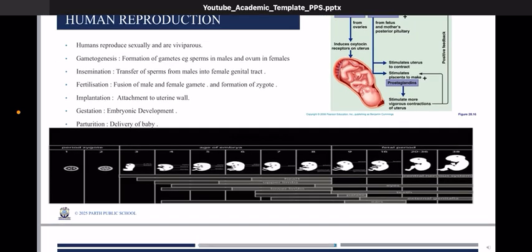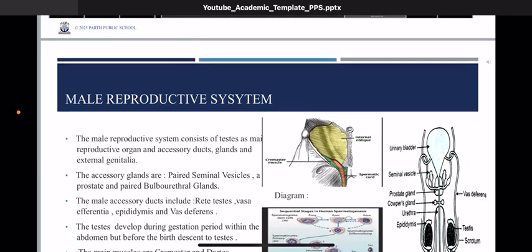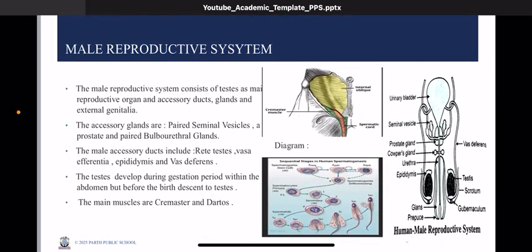Right? So what we also understand is that both the male and the female reproductive systems, right from early embryonic stages, develop in altogether different ways. The male reproductive system consists of the major organ involved in the formation of the sperm, that is the testis. It is also accompanied by certain structures, accessory glands and ducts.